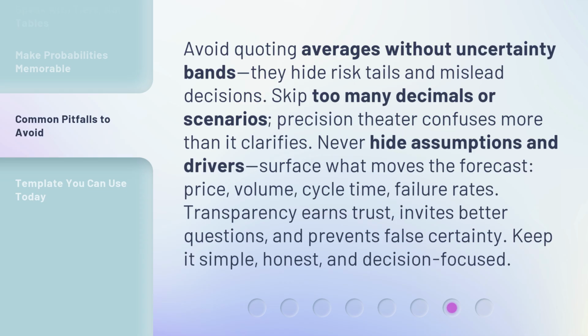Avoid quoting averages without uncertainty bands. They hide risk tails and mislead decisions. Skip too many decimals or scenarios. Precision theater confuses more than it clarifies.